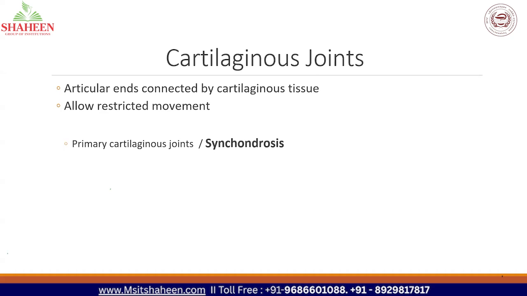The joint formed by cartilage is called synchondrosis. The secondary cartilaginous joint is called symphysis.